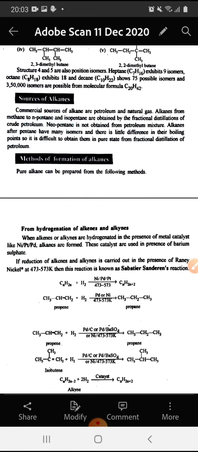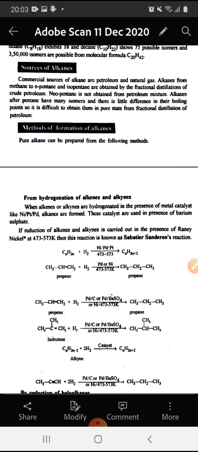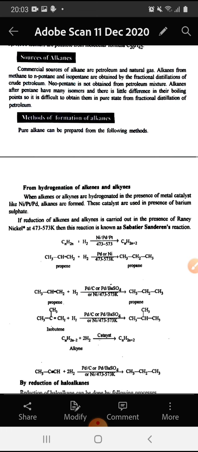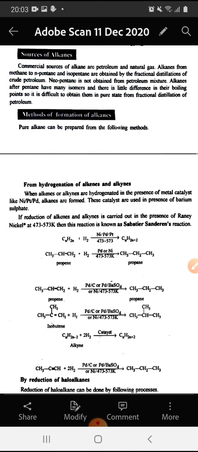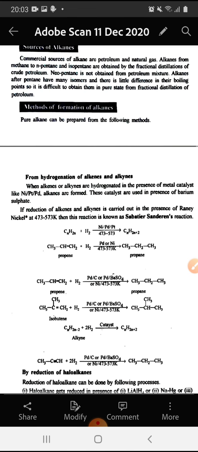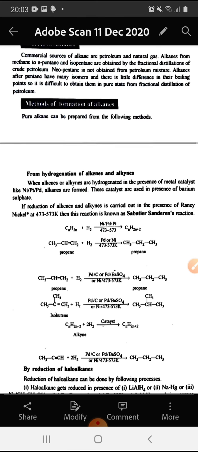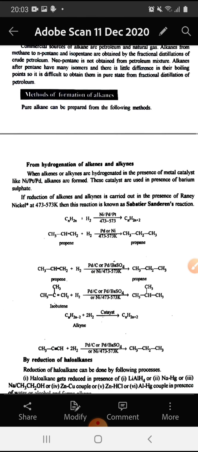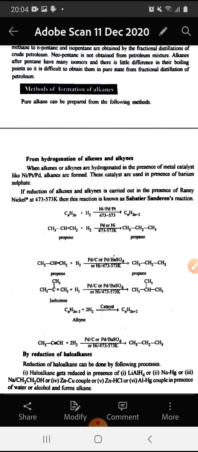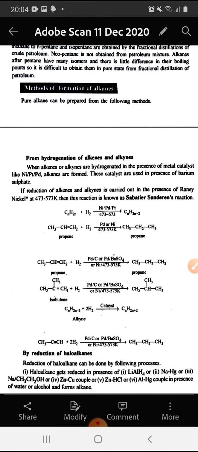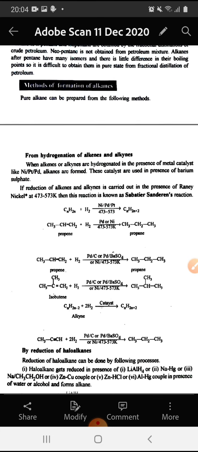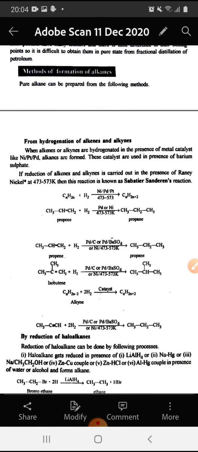Now we come to the sources of alkanes. Commercial sources of alkanes are petroleum and natural gas. Alkanes from methane to pentane are obtained by the fractional distillation of crude petroleum. But neopentane is not obtained from the petroleum mixture. Alkanes after pentane have many isomers and there is little difference in their boiling points, so it is difficult to obtain them in pure state from fractional distillation of petroleum.